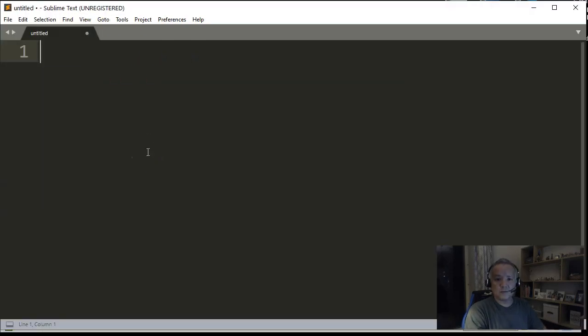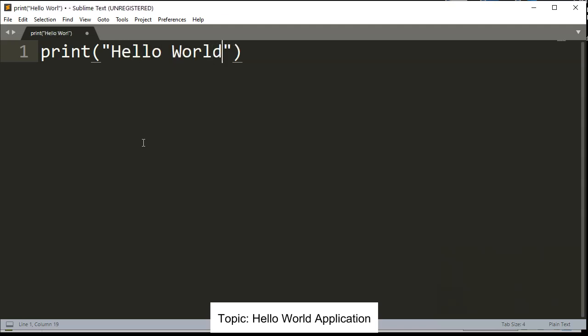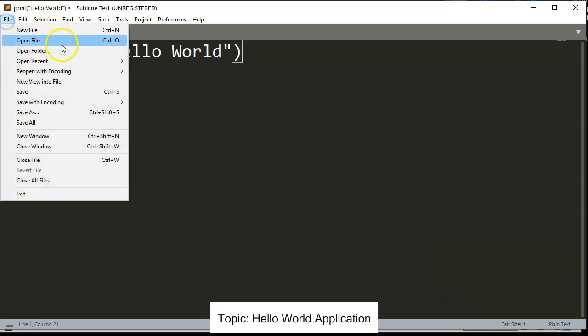Our first application will be the classic and famous Hello World. It's a simple application. You will type print and the message that you want to print using double quotes or single quotes. Okay, so hello world. Save your file.